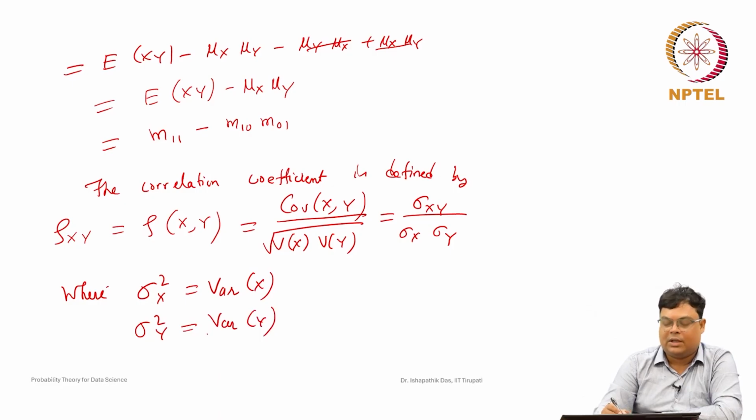Next, we will discuss some properties of the covariance and how they are associated, and also the properties of the correlation coefficient. By the values of the correlation coefficient, we can say how x and y are related. Some of the properties of the correlation coefficient we will discuss next.